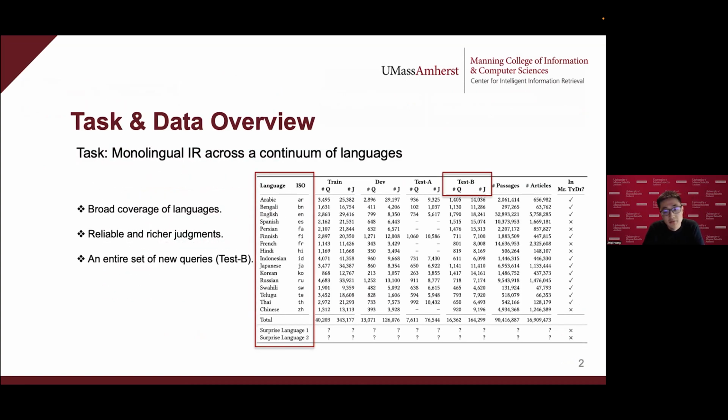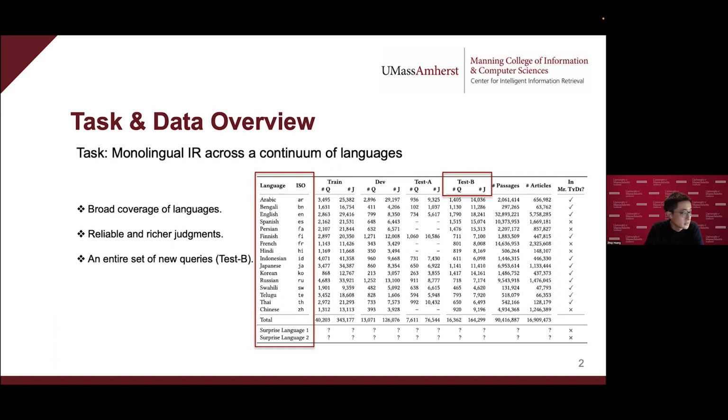The task of Miracle is, I would say, very important and also straightforward. Information access should not focus only on English, and in general, advanced AI systems should not become a kind of privilege for English speakers. So Miracle focuses on monolingual retrieval across a wide range of languages.